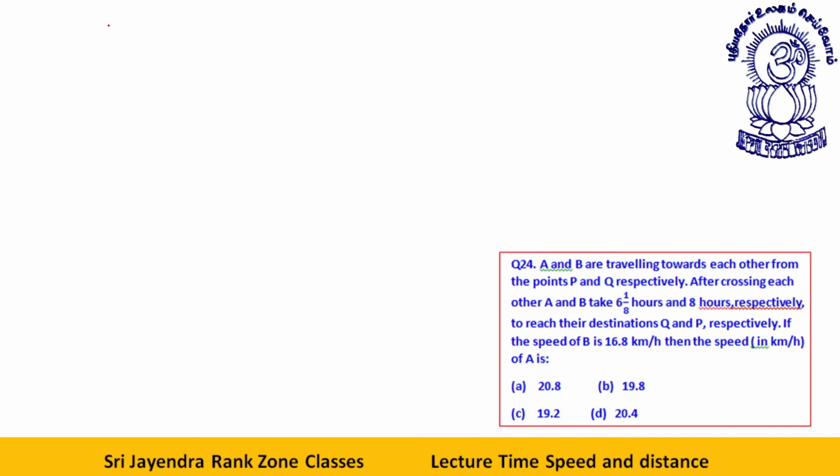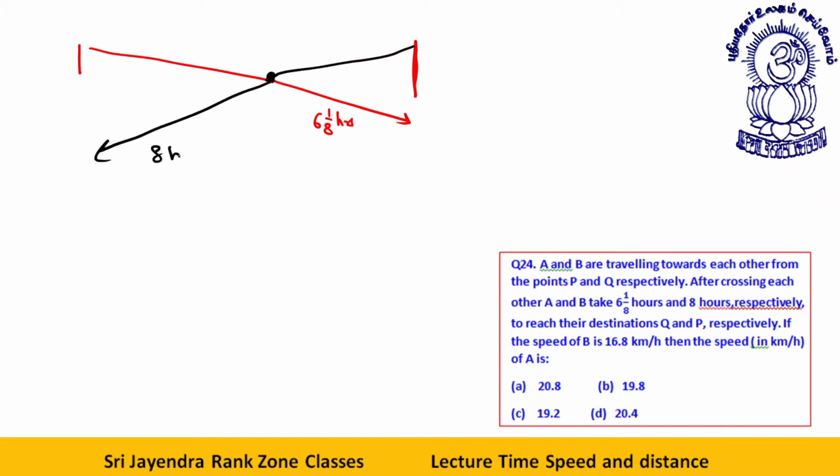A and B are traveling towards each other from the points P and Q respectively. After crossing each other, A takes 6 1 by 8 hours and B takes 8 hours respectively. See, it's like this. This person comes from here. After meeting, he goes here. He takes 6 1 by 8 hours. This fellow goes here. After meeting at this point, he takes 8 hours. If the speed of B is 16.8, then the speed of A is, see students.